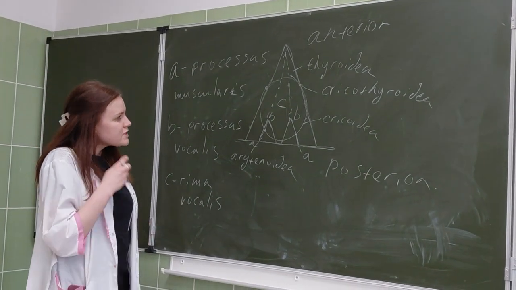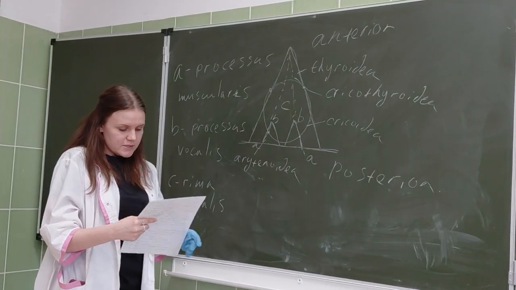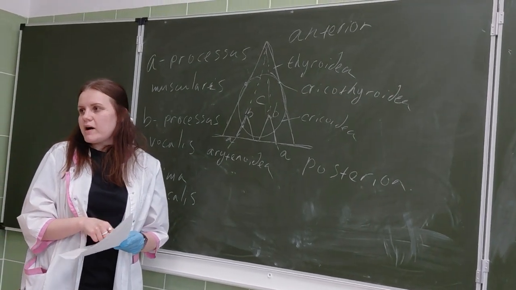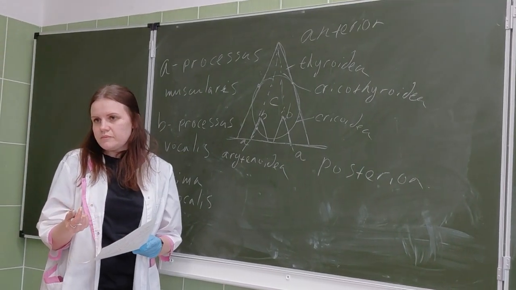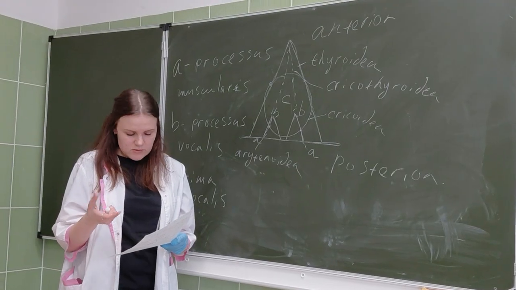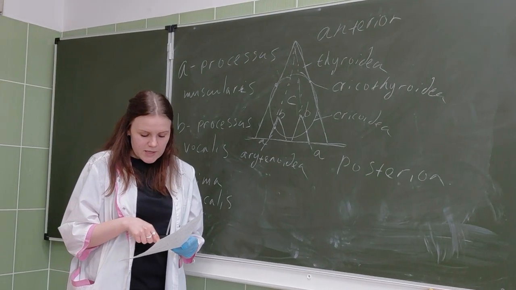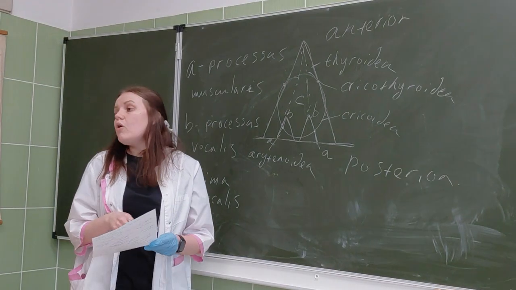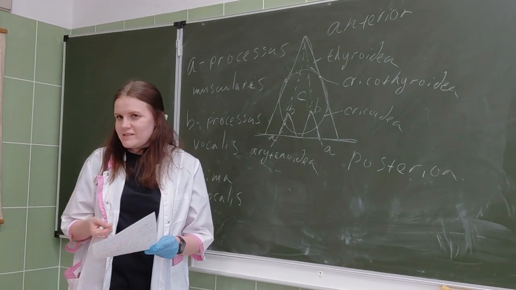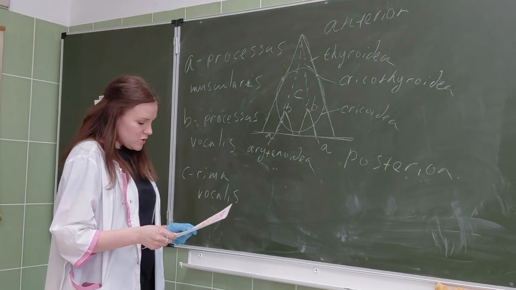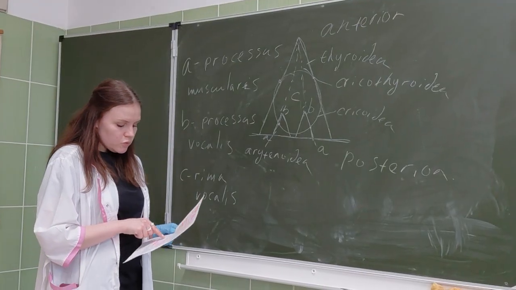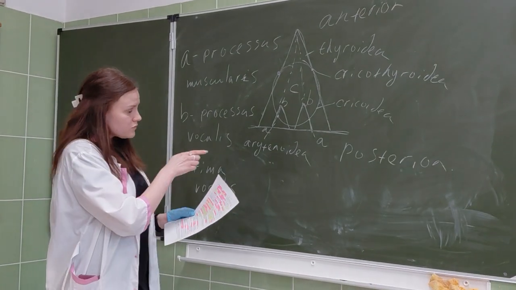Then we have muscles: some of them are constrictor muscles, which mean narrowing. Then we have dilatator muscles, widening. And we have muscles that change the tension of the vocal ligament. About the dilatator muscles, in Moodle two are written.